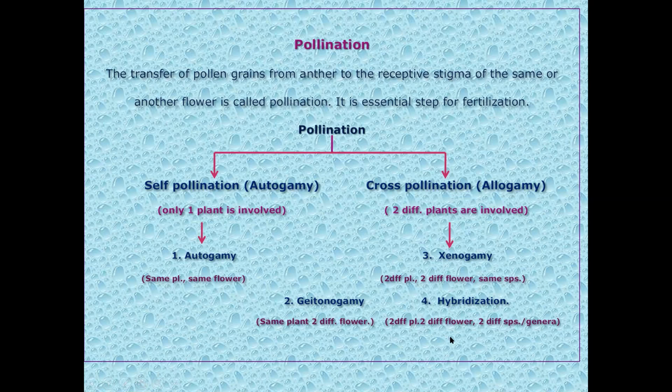So that is hybridization. If you consider the potato variety as the female, you have to remove the anthers from the bisexual flower and keep only the gynoecium. The flower is emasculated. Then you have to go to the tomato plant and collect the pollen grains from the bisexual flower of the tomato plant. You dust the pollen grains of tomato on the stigma of the potato flower. Then you have to cover it and allow it to fertilize and produce the seeds.